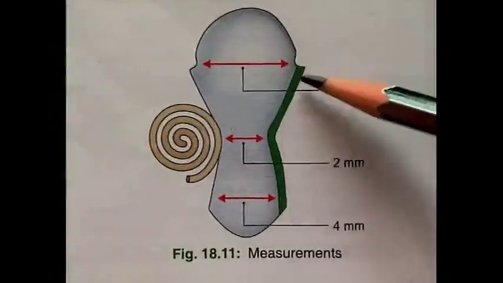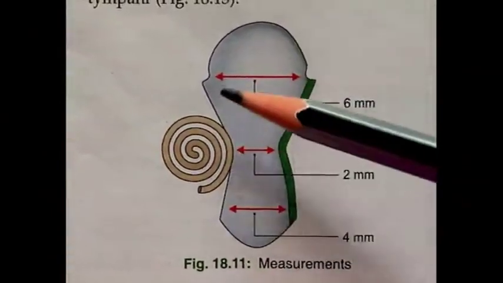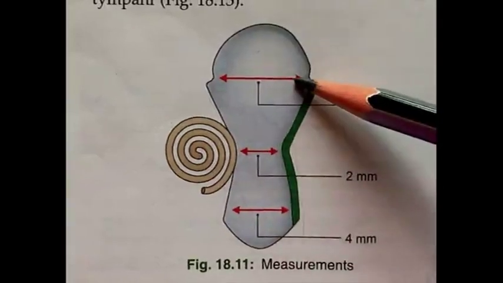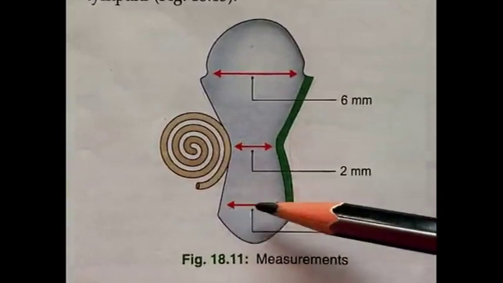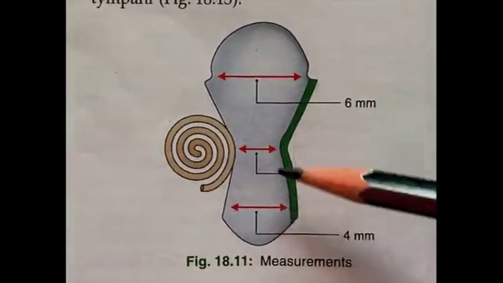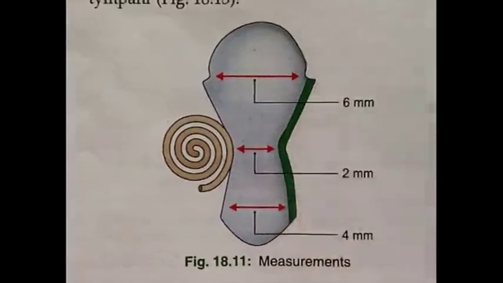The distance between lateral wall and medial wall is about 6 millimeters near the roof, 2 millimeters in the center, and 4 millimeters near the floor. So in the center, the cavity is maximum narrow.